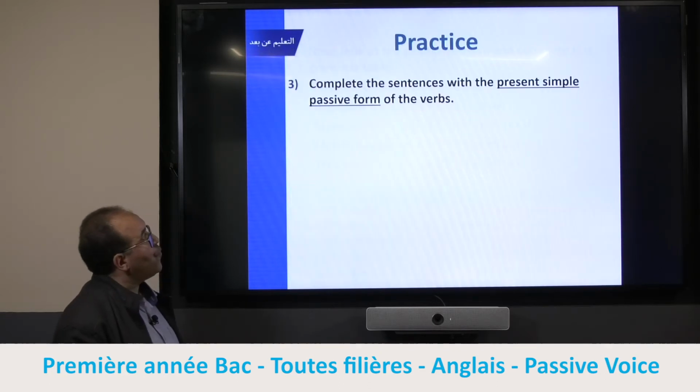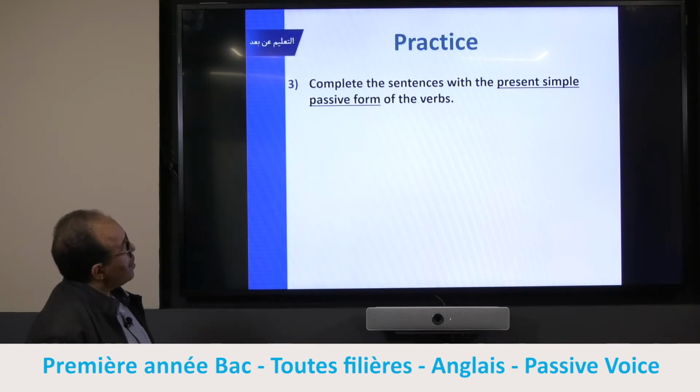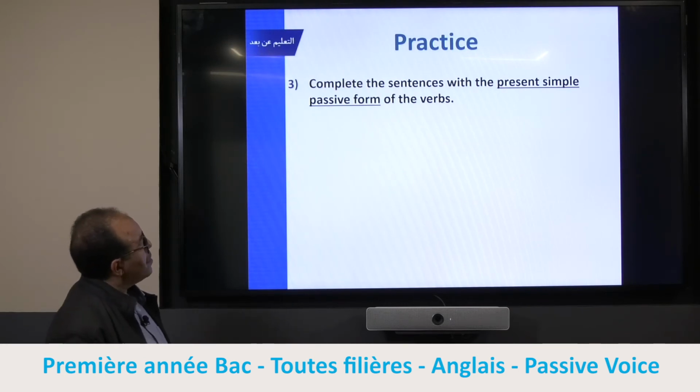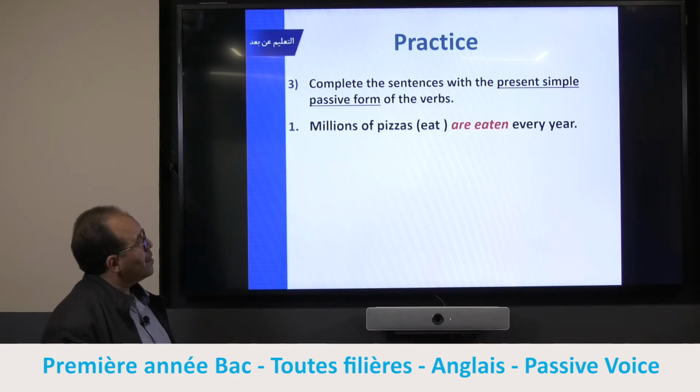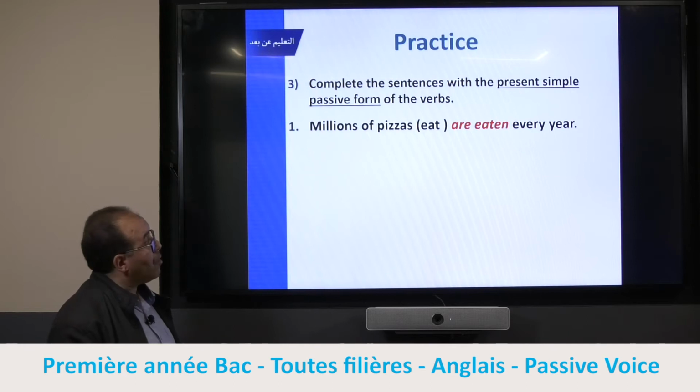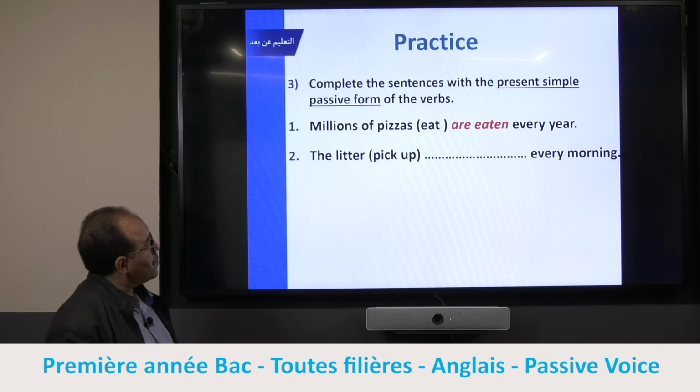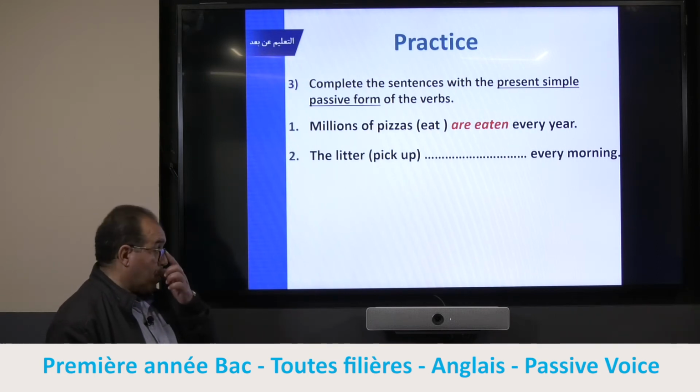Now let's move to practice. Either you have the present simple, passive form of the verbs. As you see the example, this is just an example. Take your time.